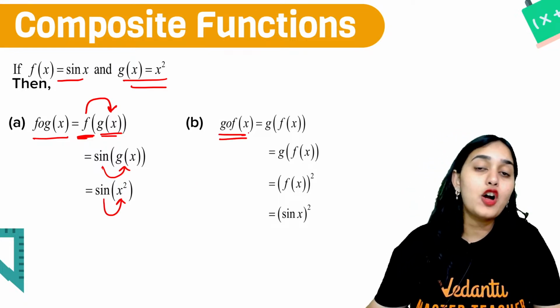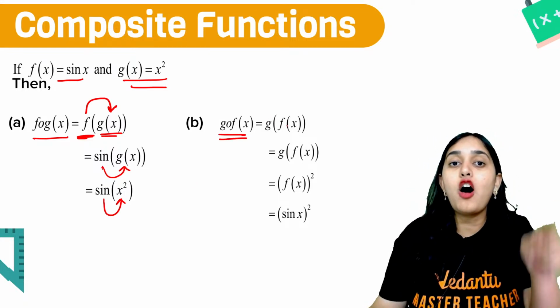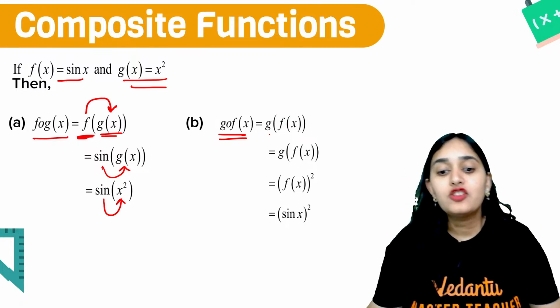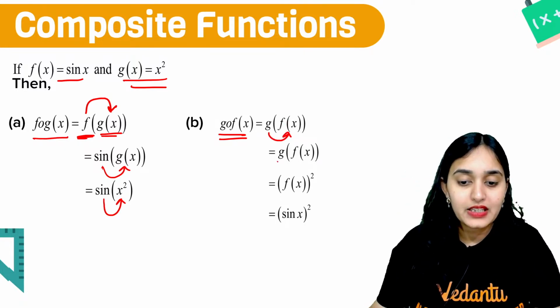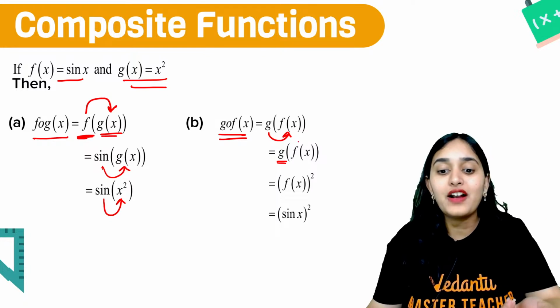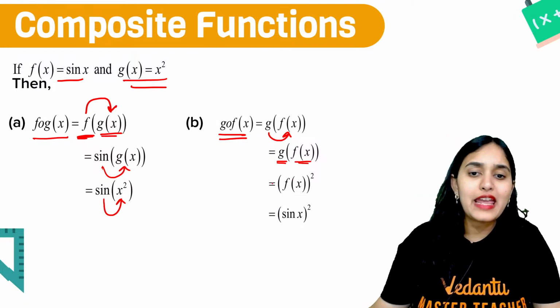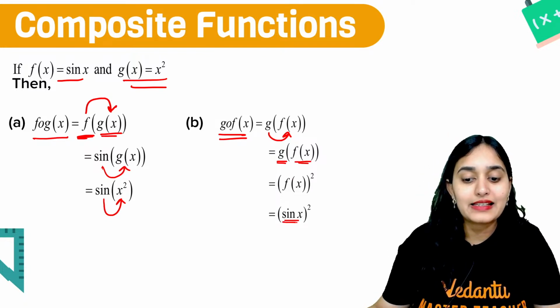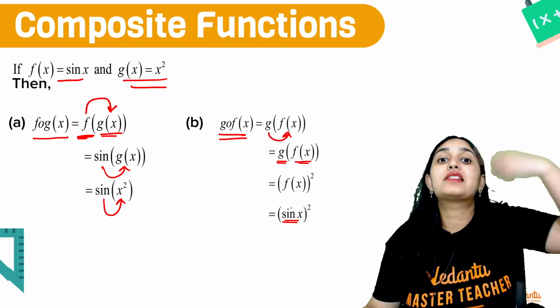But similarly, if I want to find out g of f of x, g of f of x will be, the g function is the x square function. So first we will write down the f function. The f function is sine x. Now sine x square.